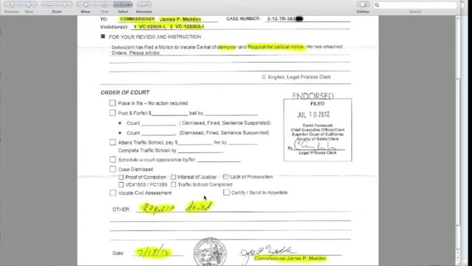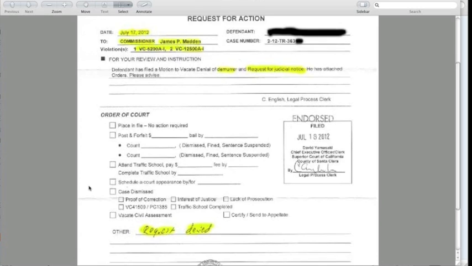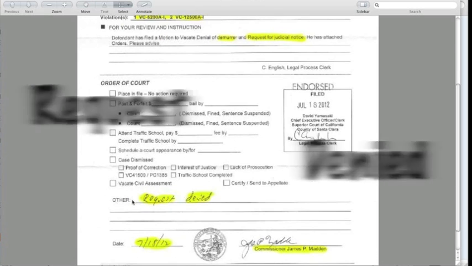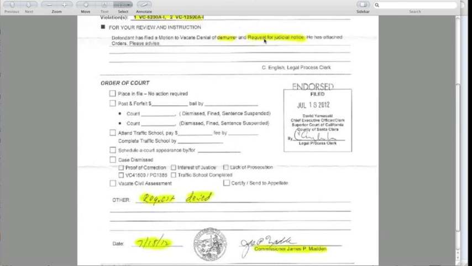So what he did was he got this. It was on July 17th, and the next day, July 18th, he issued just a standard two-word response: request denied. So the request for judicial notice, I want to bring that up. Let's take a look at that. What is he actually denying here?